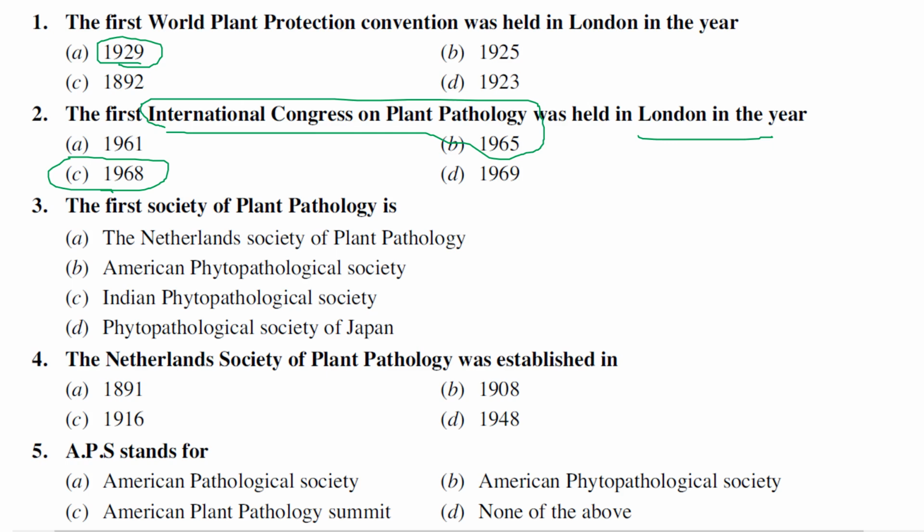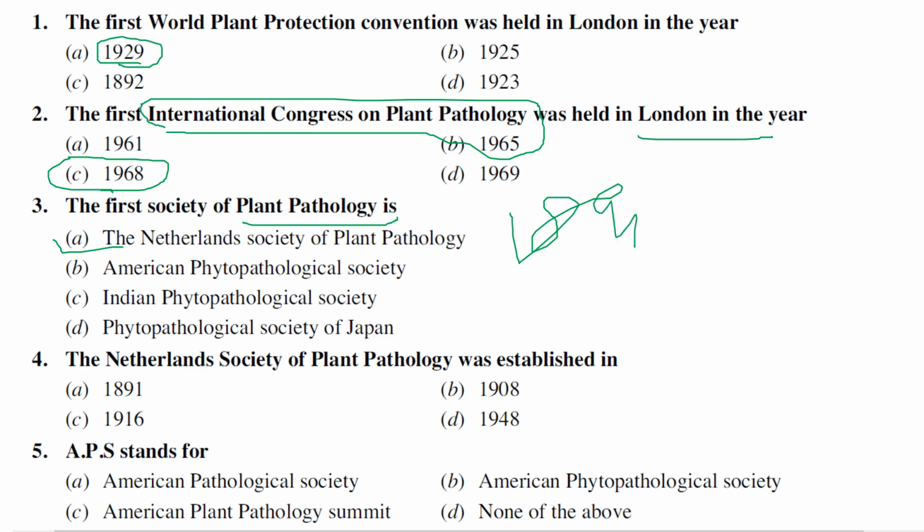In 2023 it happens in Lyon, France. Of course, I have described it, and I have placed it in the next slide. The third one is the first society and the oldest society of plant pathology. We have mentioned here the Netherlands Society, American Society, Indian Society, and Phytopathology Society of Japan. Here the oldest Society of Plant Pathology is the Netherlands Society of Plant Pathology, which was started in 1891.